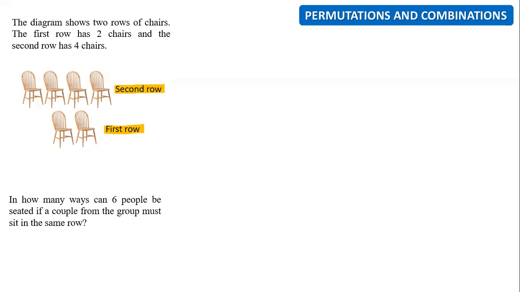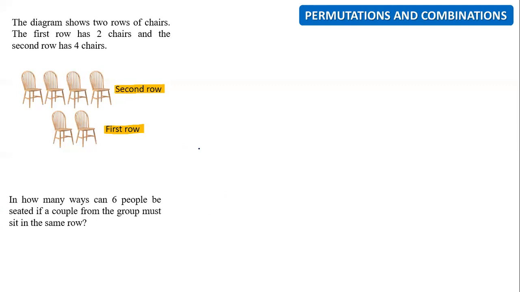Otherwise, the question could just tell us there are two rows for us to arrange people, so they won't identify the order, right? But in this question, they already explained to us we have first row and second row. That means you have to start from the first row, arrange there, and move on to the second row. Understand?